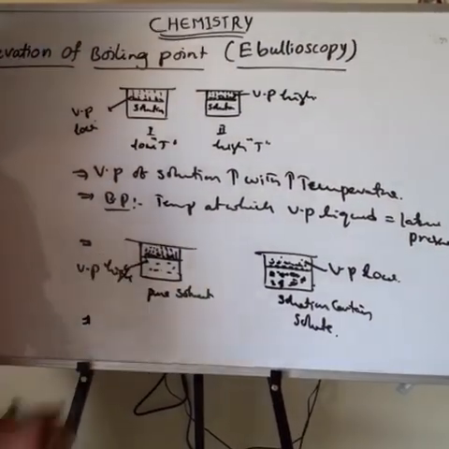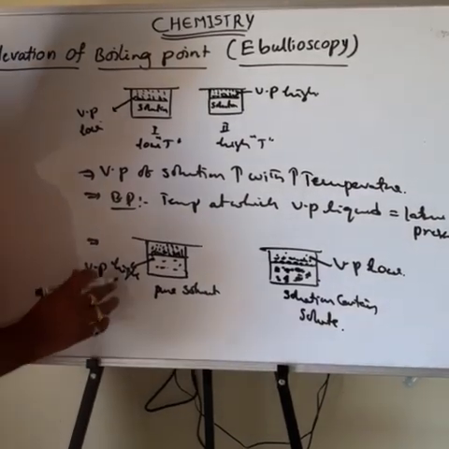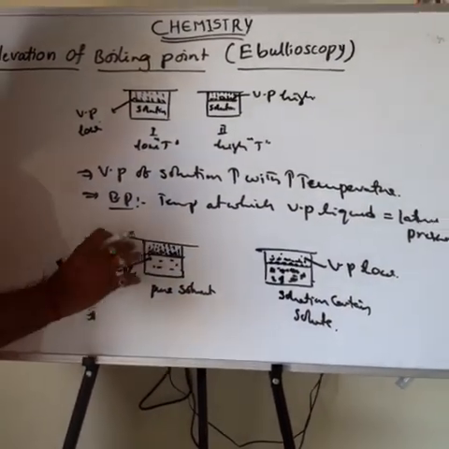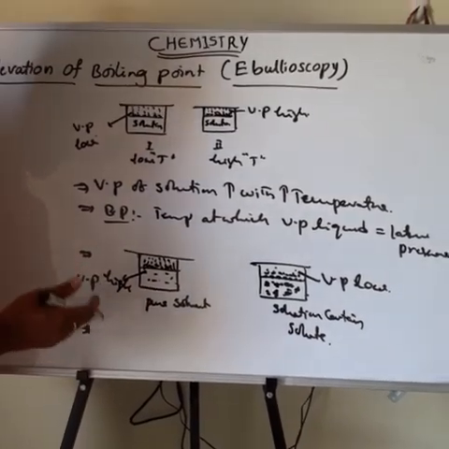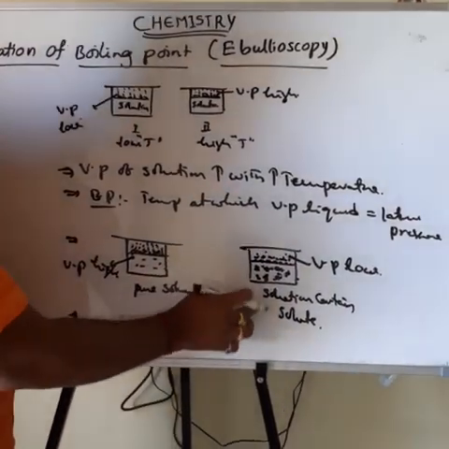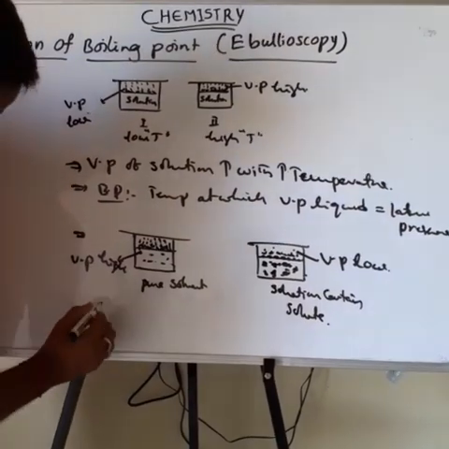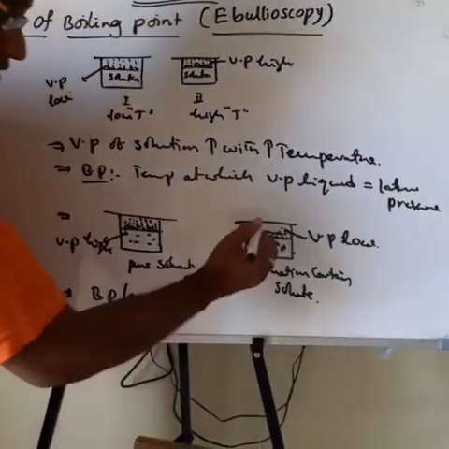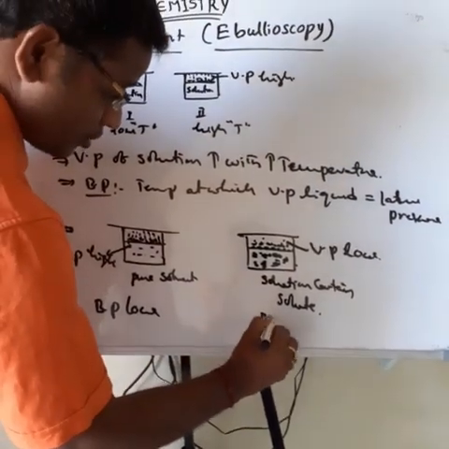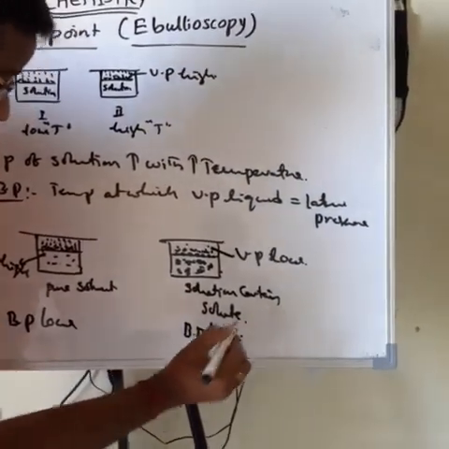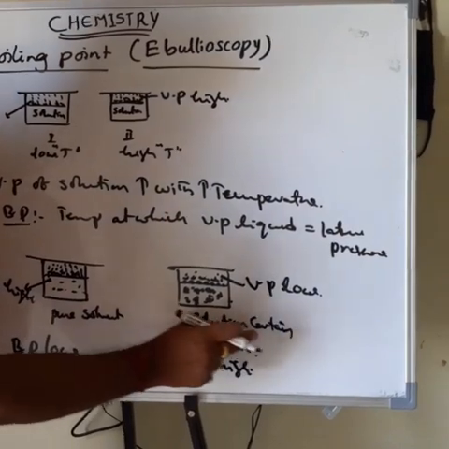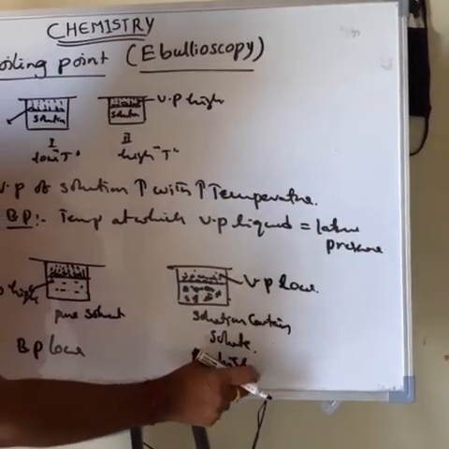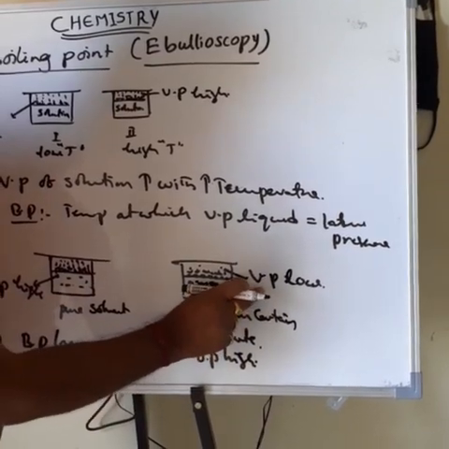Based on this concept, what we are understanding: vapor pressure is high means what about the boiling point? The higher the vapor pressure, the lower the boiling point. The lower the vapor pressure, the higher the boiling point. That means for the solution containing non-volatile solute, the vapor pressure is low and its boiling point is high. Why? Because its vapor pressure is low.